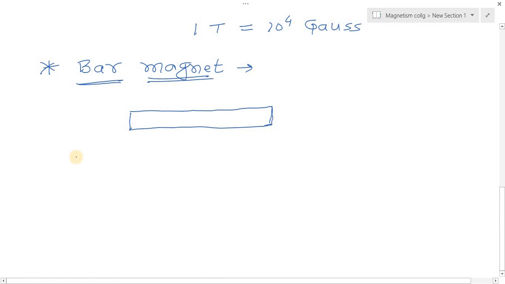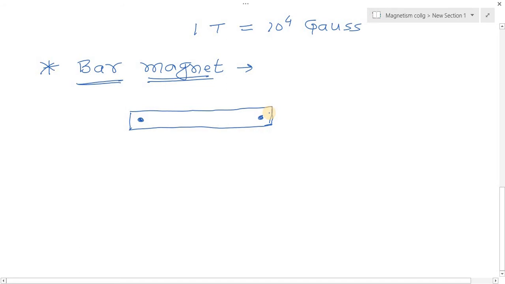Now the bar magnet is said to have a magnetic pole strength of plus Qm and minus Qm. This is the pole strength here and here at this point.